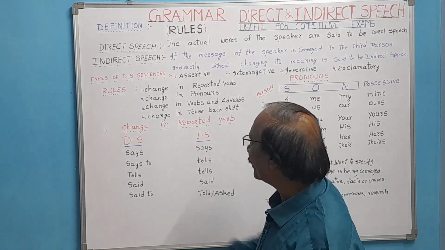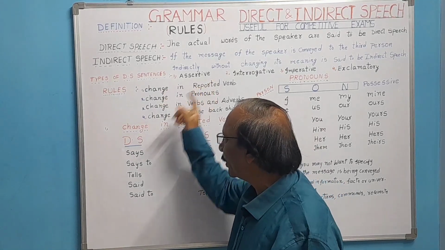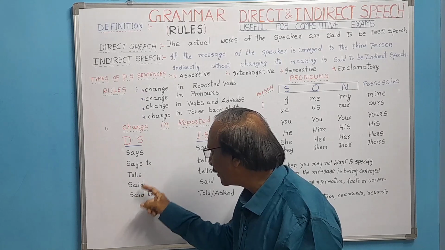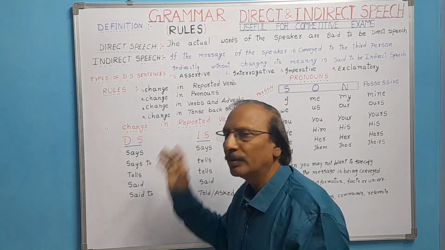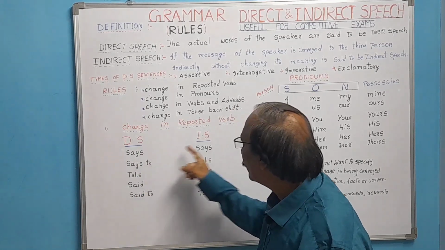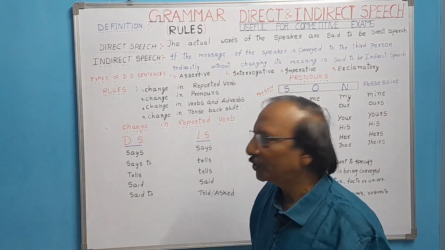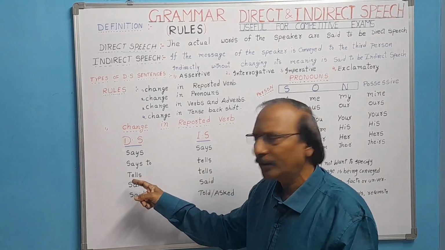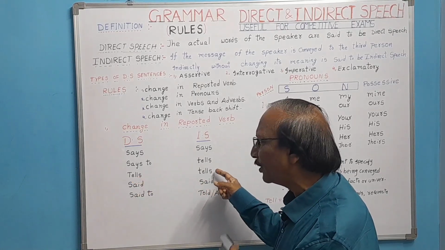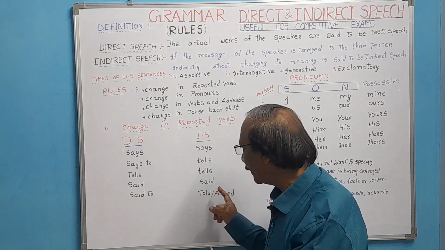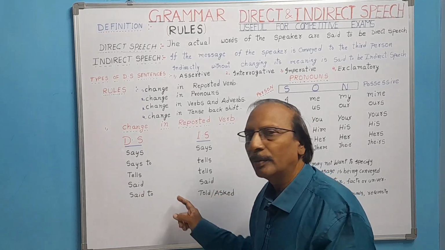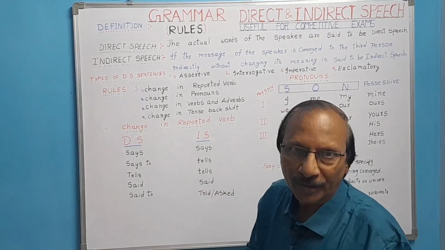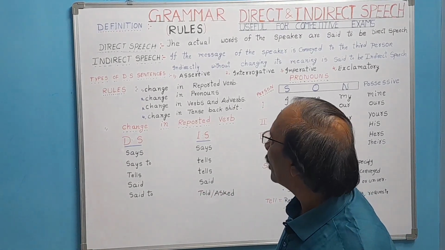Now, let us see, in the reported verb, in direct speech, if you come across says, says to, tells, said, said to, how they will change in indirect speech. Says will remain says, no change. Says to will be changed into tells. If there is tells, it will be retained, written as it is. If it is said, said also will be written as said. Said to will sometimes be changed to told, sometimes to asked, according to the context given in the inverted commas.